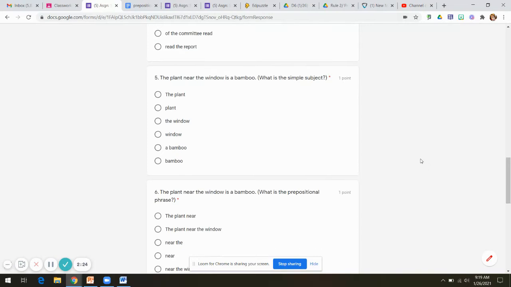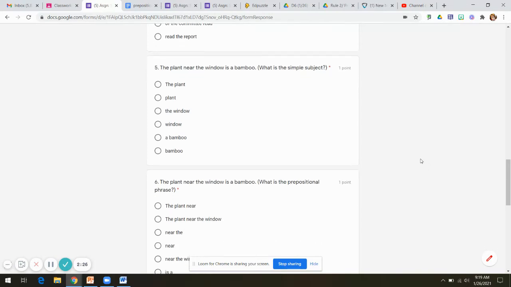Number 5, the plant near the window is a bamboo. They're asking you for the simple subject. Remember, the simple subject is usually one word, so that should narrow down your options quite a bit. And your verb is. So what is a bamboo? That should help you quite a bit.